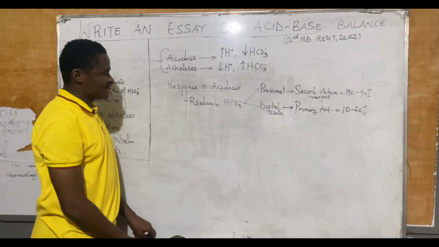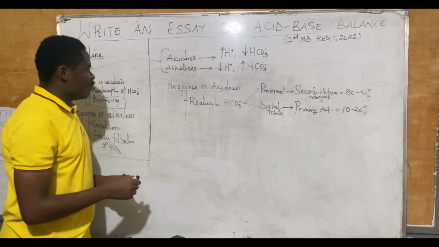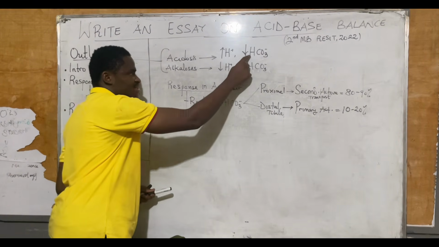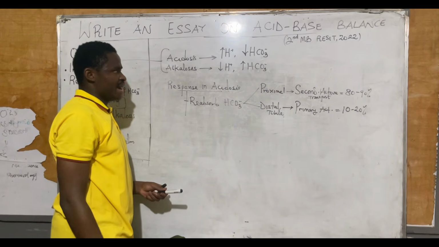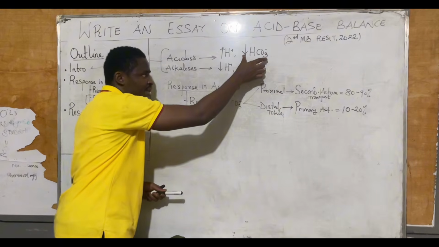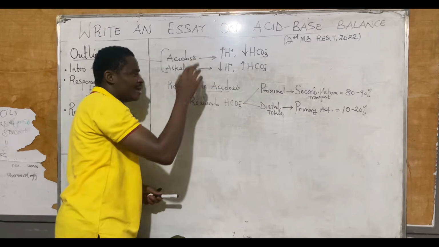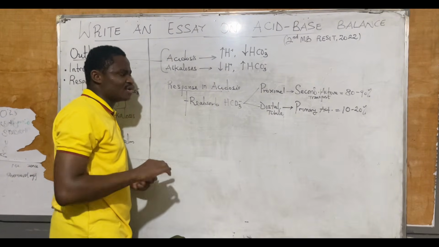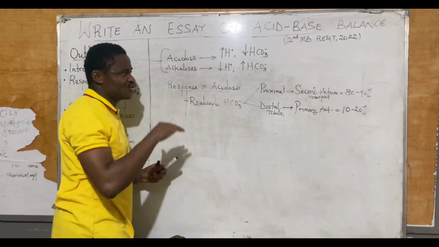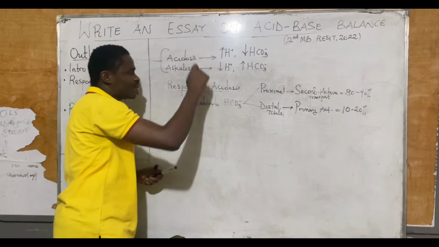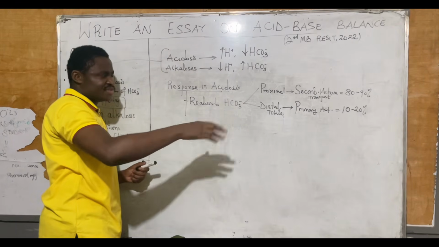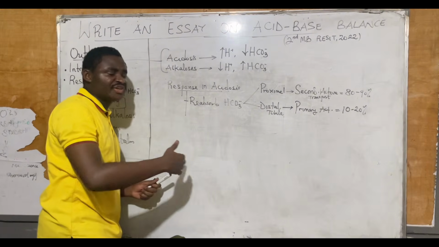Now let's begin with our story. We have said that in acidosis, we had an increase in H plus and a decrease in HCO3 minus. Since there is a fall in HCO3 minus, to bring it up, reabsorb HCO3, and as reabsorption of HCO3 minus occurs, it takes that level ultimately towards normal. Now what do you do to H plus that is very high during acidosis? You can remove it from the body. It is lost, it is excreted.